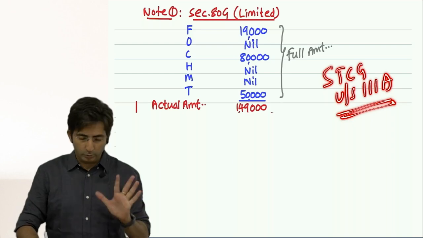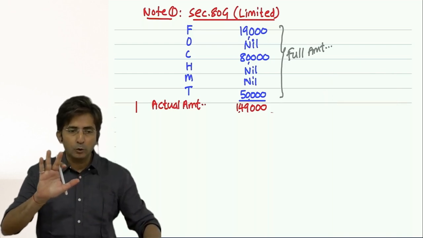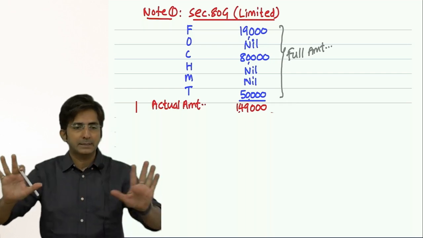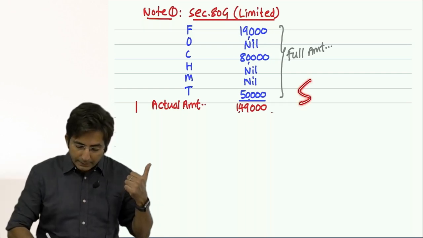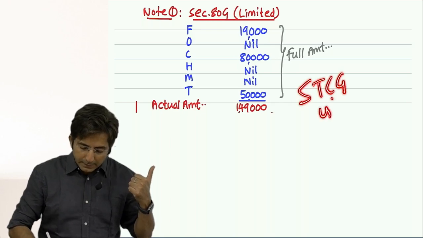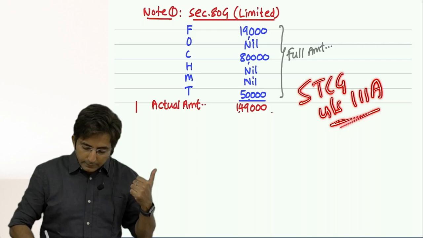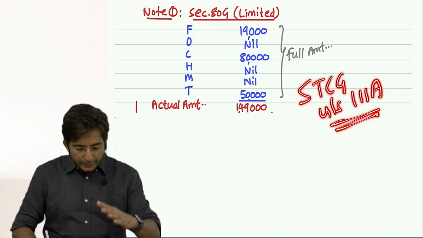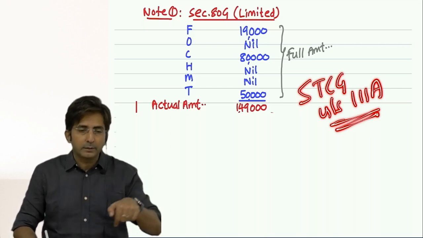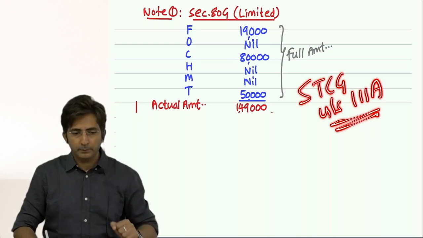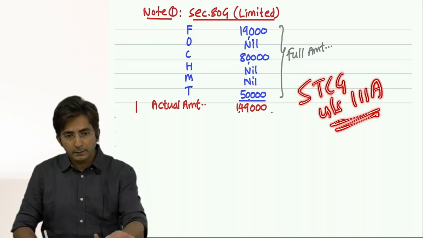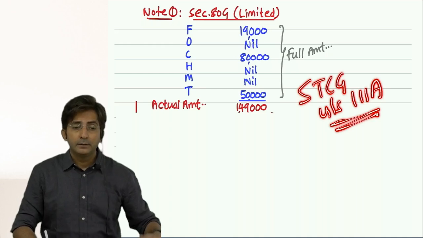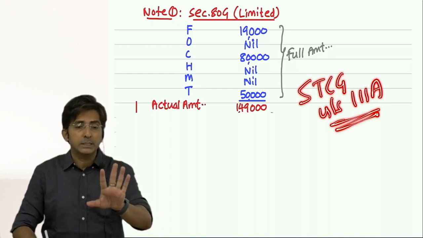And what is short-term? Since the chapter is not yet over, I will have to give a little more explanation. Firstly, capital gains means when you sell the asset. Short-term capital gains under section 111A is on sale of equity shares. Whenever equity shares are sold within 1 year, the gain is called short-term. If sold after 1 year, it is called long-term. 1 year is the fixed rule to decide short-term or long-term for equity shares.